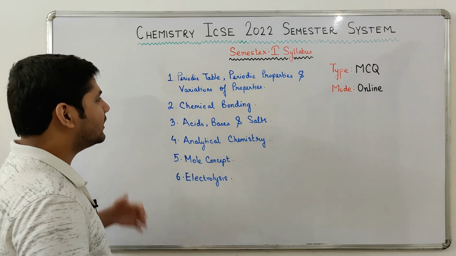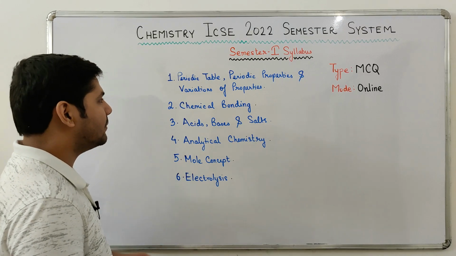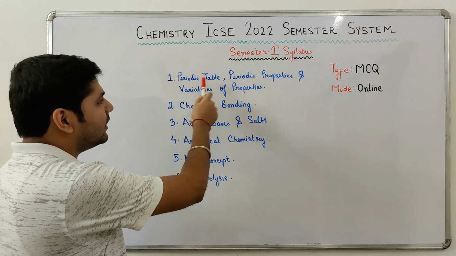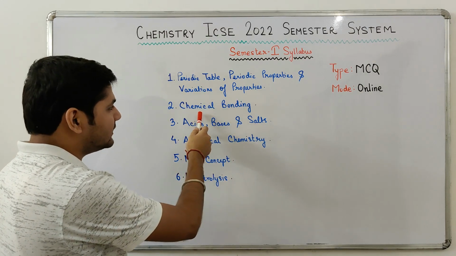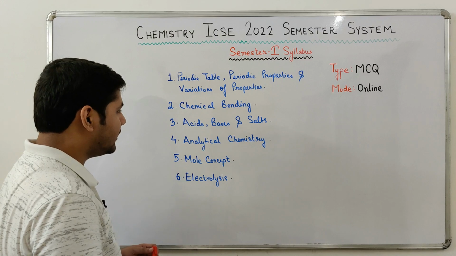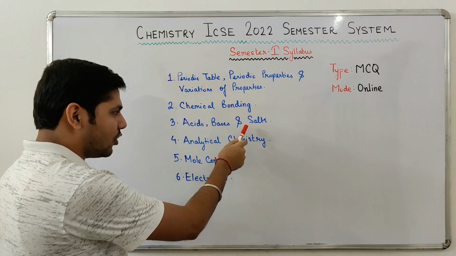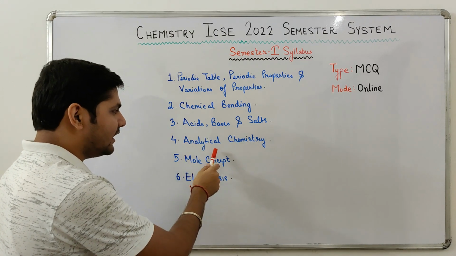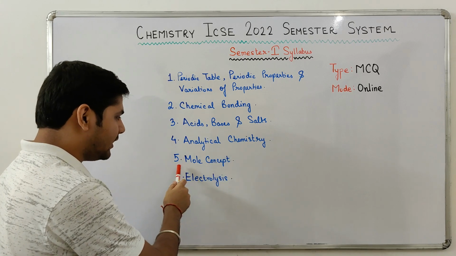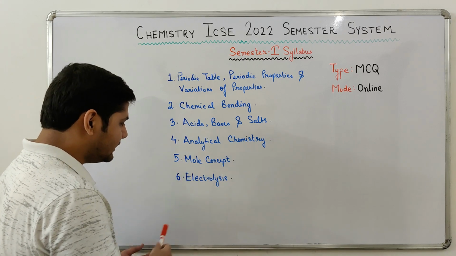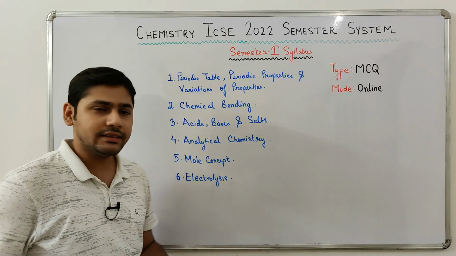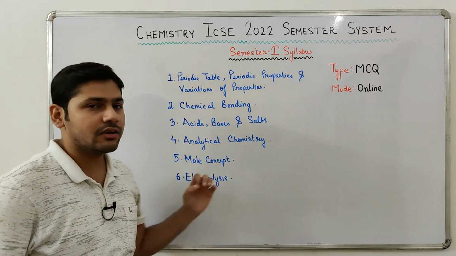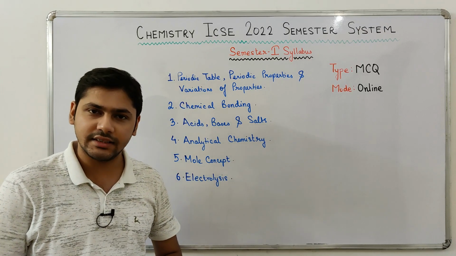The first chapter that is in the syllabus for semester 1 chemistry is periodic table, periodic properties and variations of properties. The second chapter is chemical bonding. The third chapter is acids, bases and salts. The fourth chapter is analytical chemistry. The fifth chapter is mole concept, and the sixth and final chapter is electrolysis. So guys, this is the syllabus for the first semester chemistry exam.